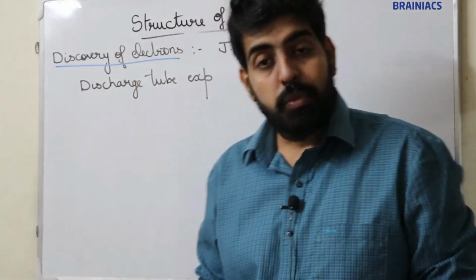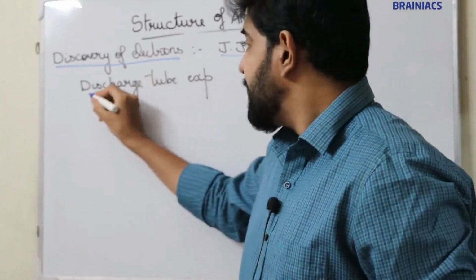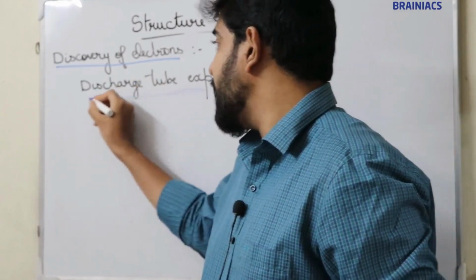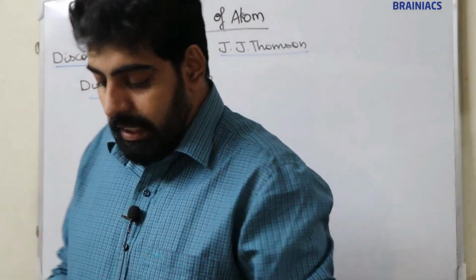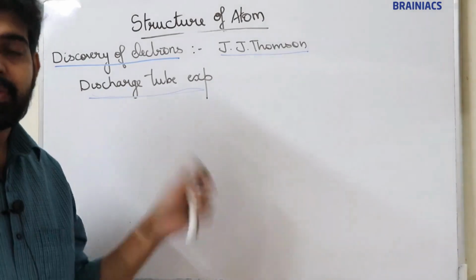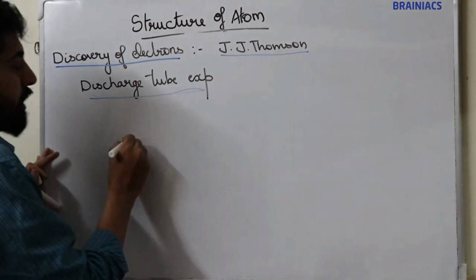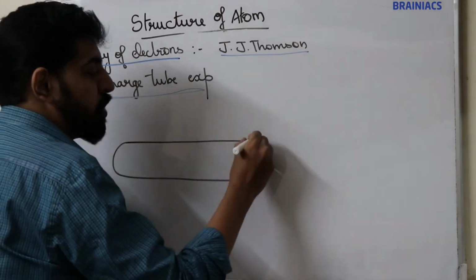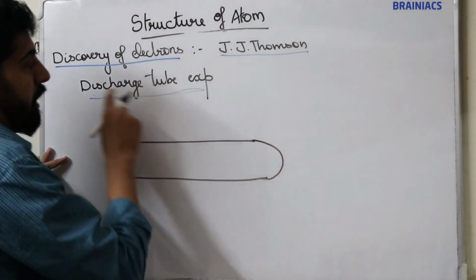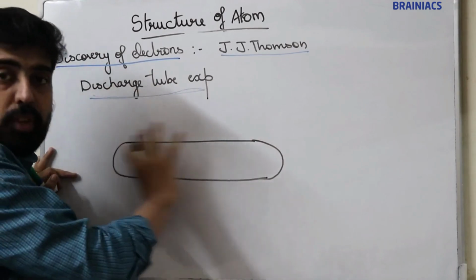Now we know that the electron was discovered by J.J. Thomson, and the experimental technique is the discharge tube experiment. So we are going to study the discharge tube experiment in detail. J.J. Thomson discovered the electron by the discharge tube experiment. What is a discharge tube? A discharge tube consists of a long glass tube. So we are going to describe the discharge tube experiment.